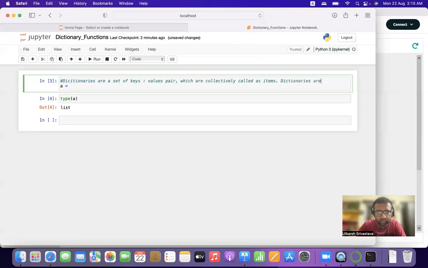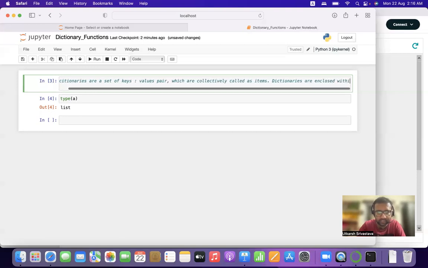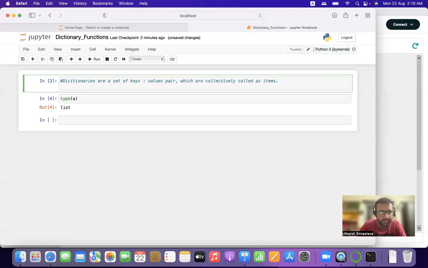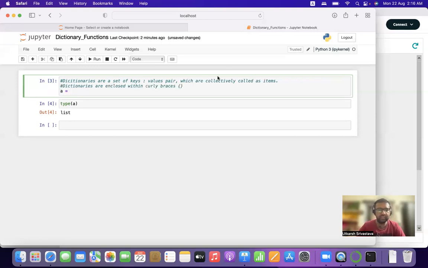Dictionaries are enclosed within curly braces, that is, curly brackets. Let me write it in the next point. So dictionaries are enclosed within curly braces. That is, these curly brackets.